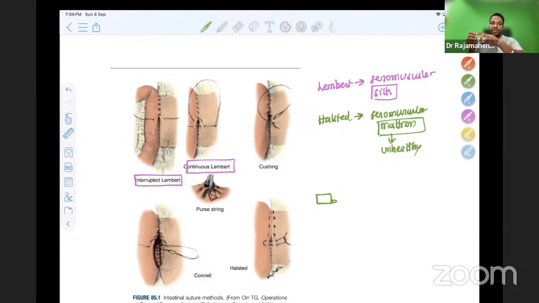In unhealthy bowel, when I take the suture, it will get torn up. So Halsted is used for unhealthy bowel. Please don't forget this point. Unhealthy bowel, we go for a Halsted suture. So Lambert and Halsted are both seromuscular sutures. You should not get confused in that.